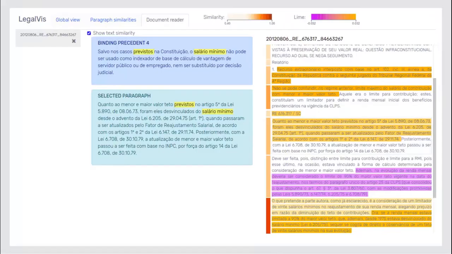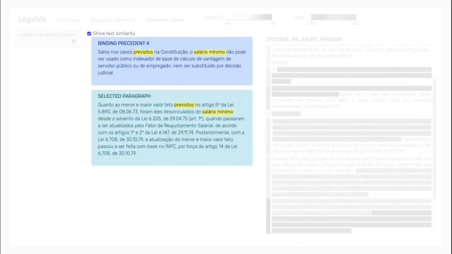The last view is the document reader. It allows reading the document selected in the previous view. If the document has a potential citation, it shows the explanation with colors, presenting the most important sentences for the potential citation assignment. Paragraphs can be selected and compared with the BP text, where the common parts of the text are highlighted.